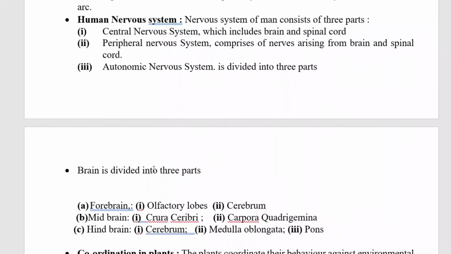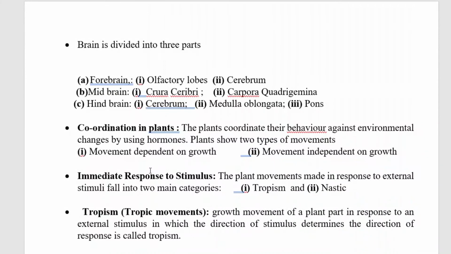The brain is divided into three parts: forebrain, midbrain and hindbrain. The forebrain contains the olfactory lobes and cerebrum. The midbrain contains the crura cerebri and corpora quadrigemina. The hindbrain consists of the cerebellum, medulla oblongata and pons.